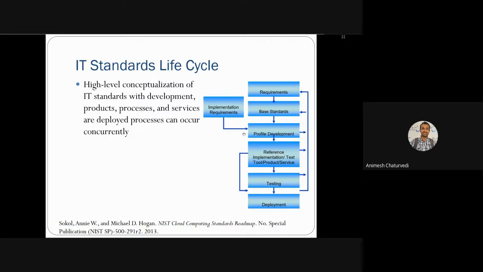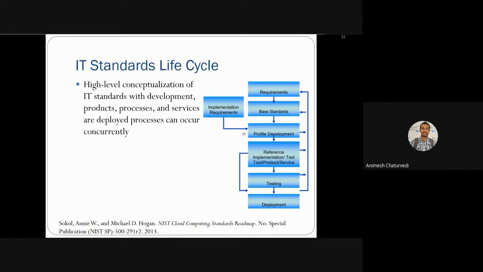Then the whole process takes place in a cyclic loop, and you do the implementation requirement again and again by discussing with the customer. So these are the various stages. I think you have also studied some of this in software engineering, so you might know some details of each of the blocks.